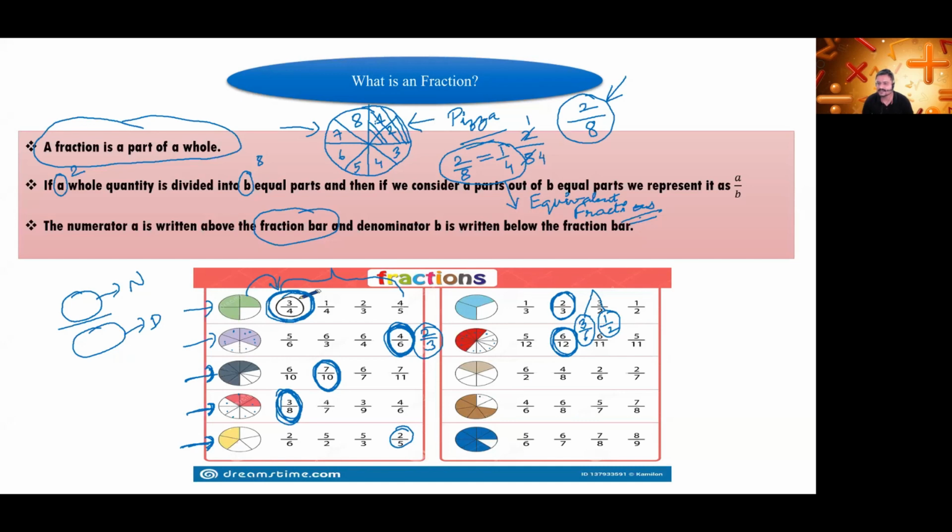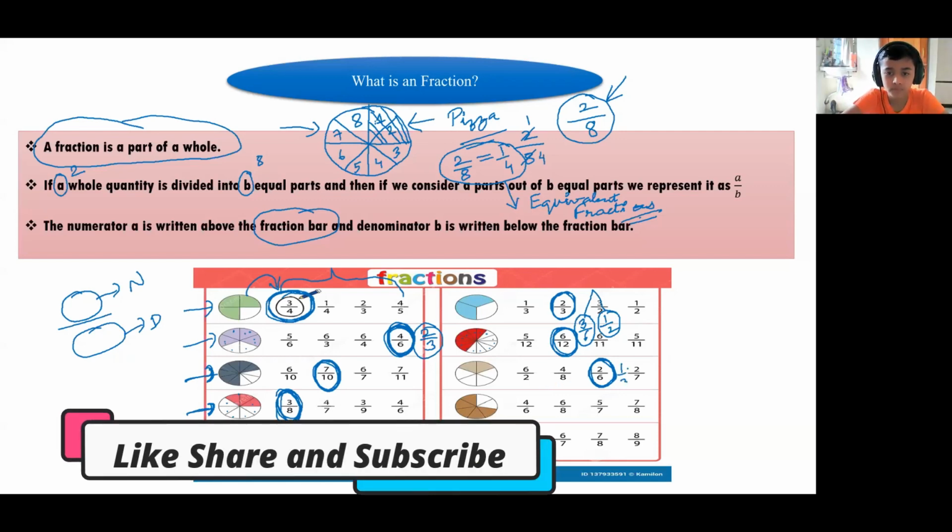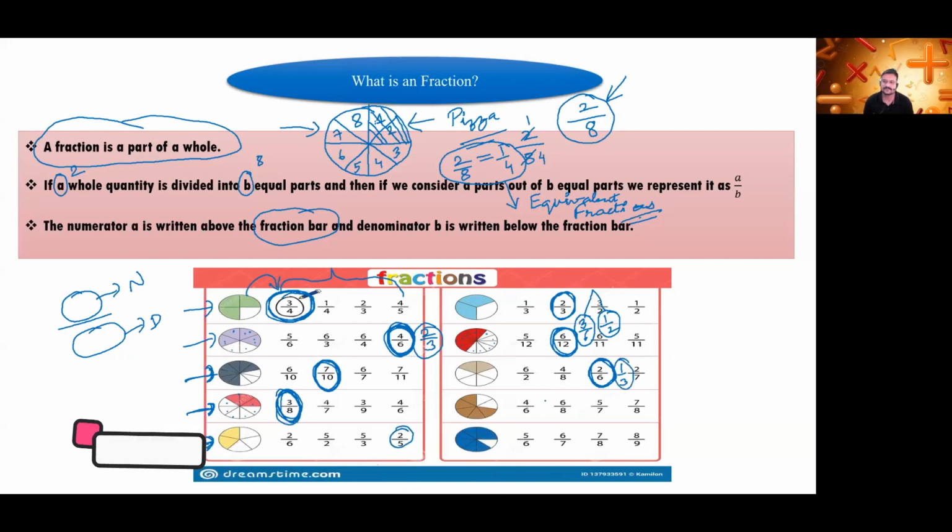Vraj Sodani. Total number of parts are 6 and 2 parts are shaded. So 2 upon 6. Correct. 2 upon 6 is the answer. Can you tell me the equivalent fraction, beta, for this? 1 upon 3. Correct. 1 upon 3 is the equivalent fraction. Okay. Yes, next one.